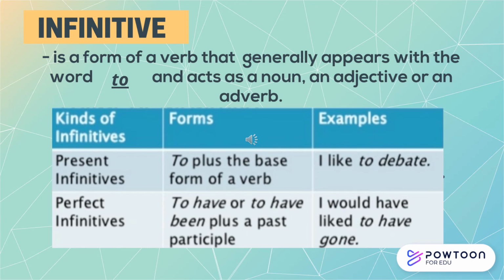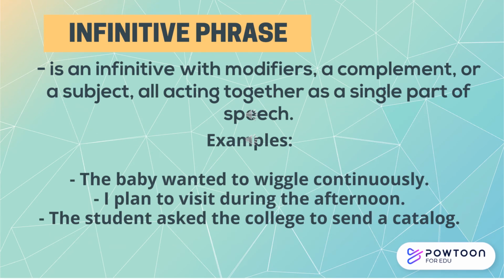The next kind of infinitive is the perfect infinitive. The form of the perfect infinitive is to have or to have been plus a past participle. The example used in a sentence is, I would have liked to have gone. So that's the infinitive. Let's proceed to infinitive phrase.